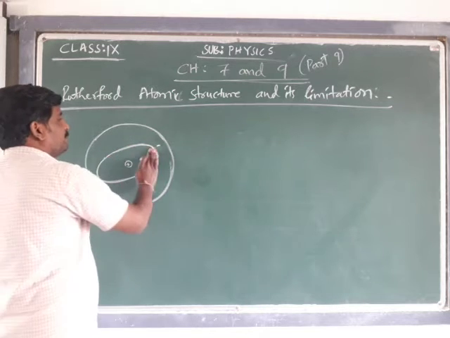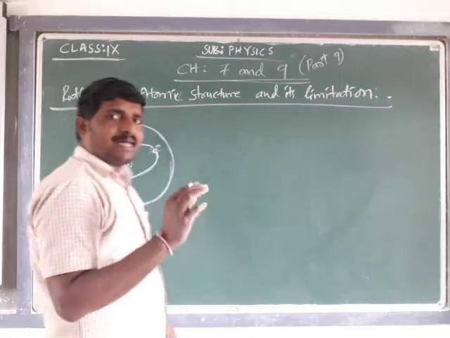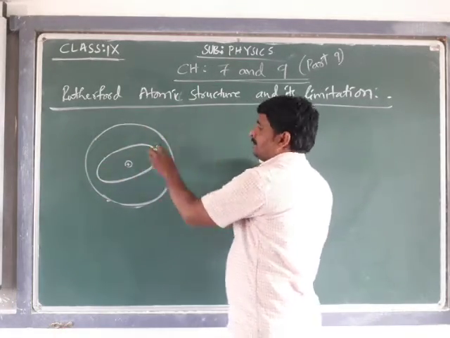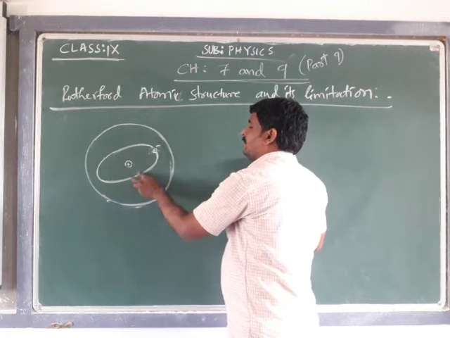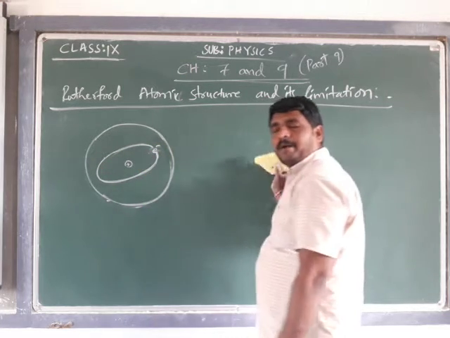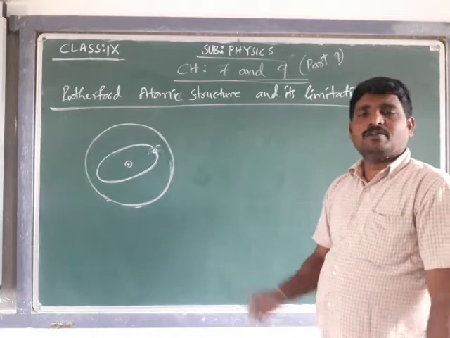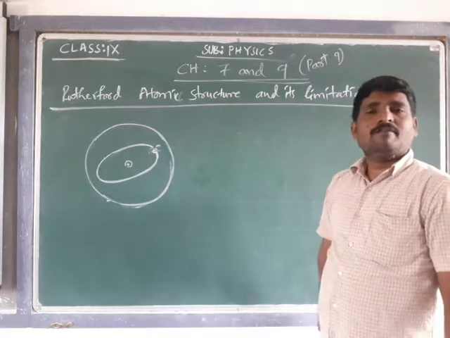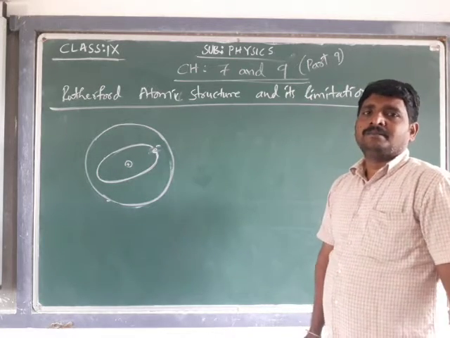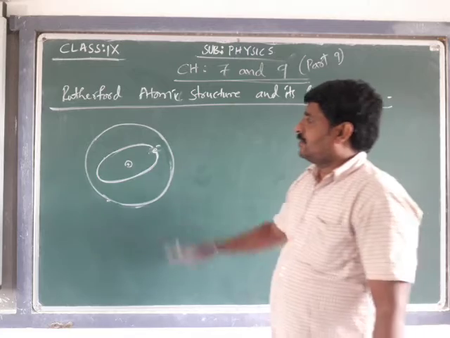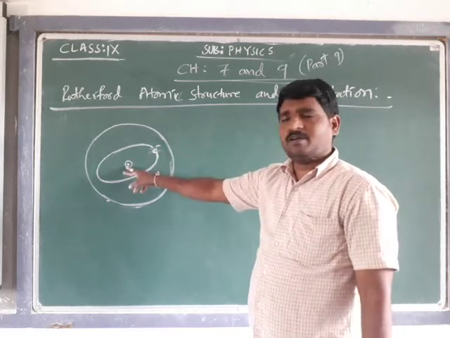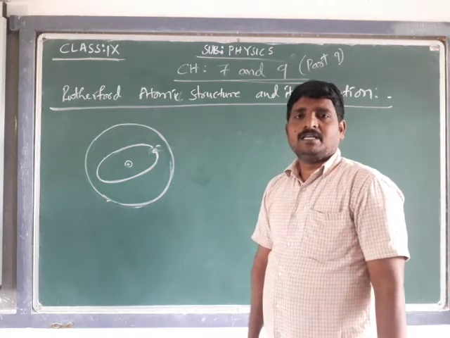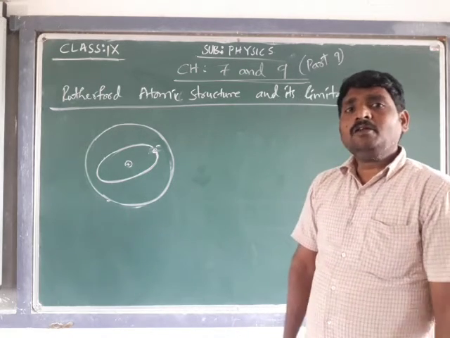They revolve in some fixed paths, or in their respective paths, around the nucleus. This is what was given by Rutherford. The atom is in the shape of a sphere, positive charge is located at the center, and electrons are going to revolve around the nucleus. That was the explanation given by Rutherford.